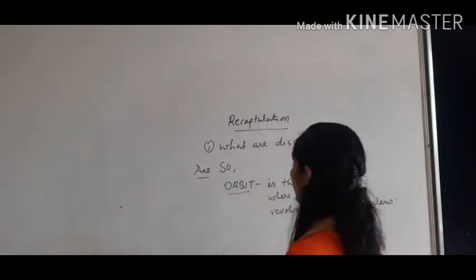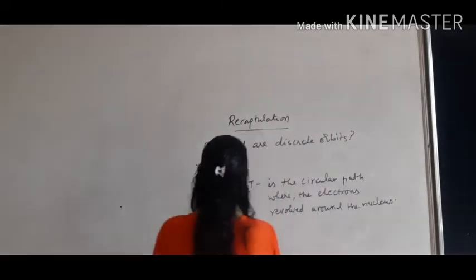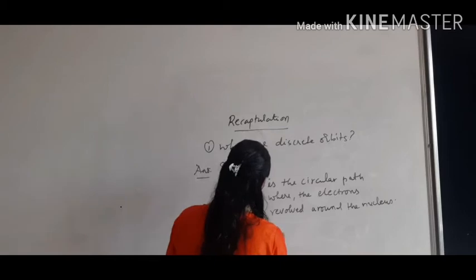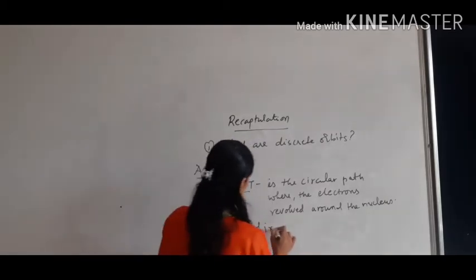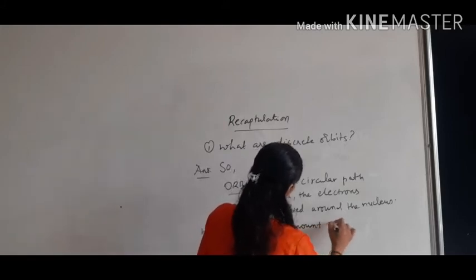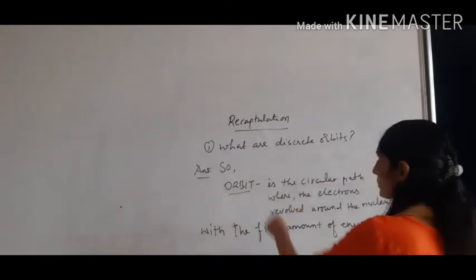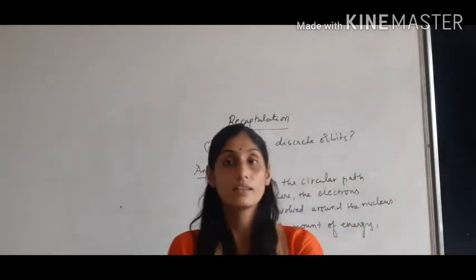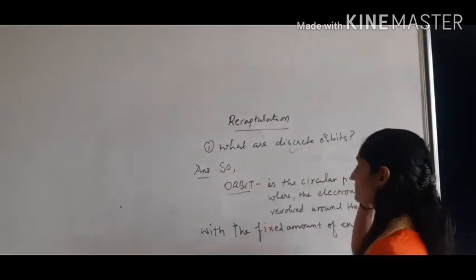When this orbit has a fixed amount of energy, then that particular orbit is known as a discrete orbit.